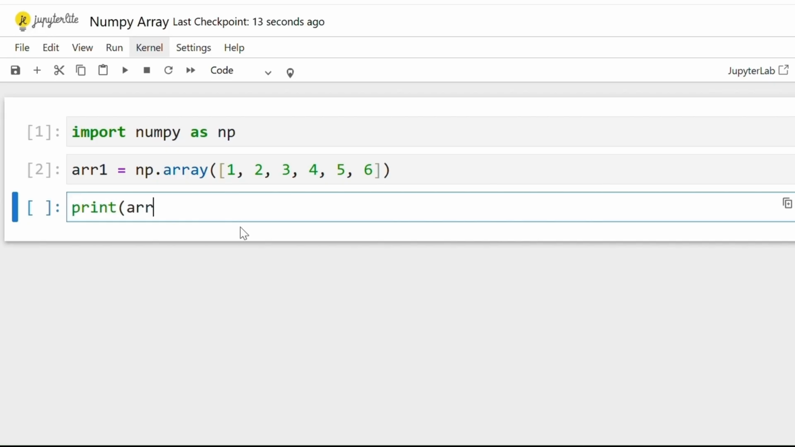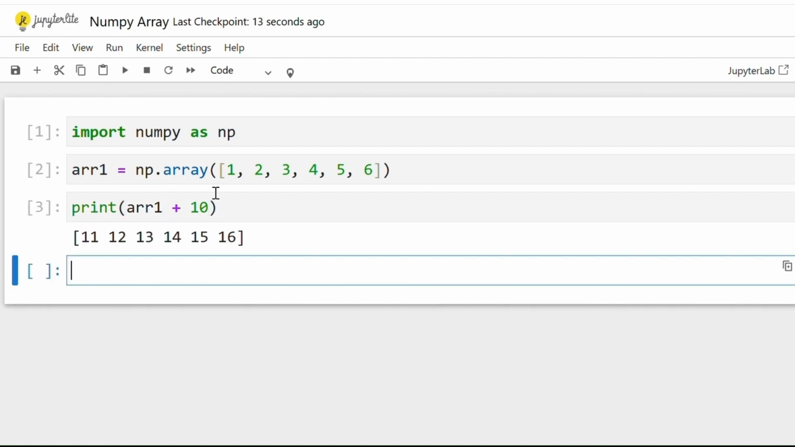So in this case I am going to pass the name of the array, which is ARR1, to the print function. Then I will put a plus sign and then pass a scalar value 10, and when I'll run this cell, this 10 will be added to each of the elements of the array. In this way, you can perform any operation for each of the elements, and this is known as array broadcasting.